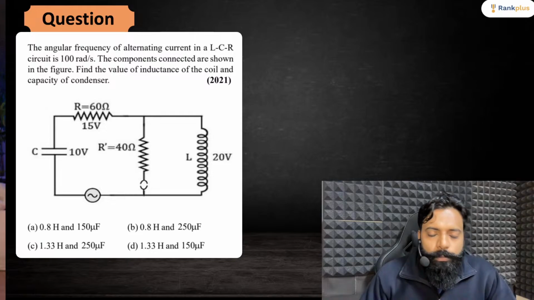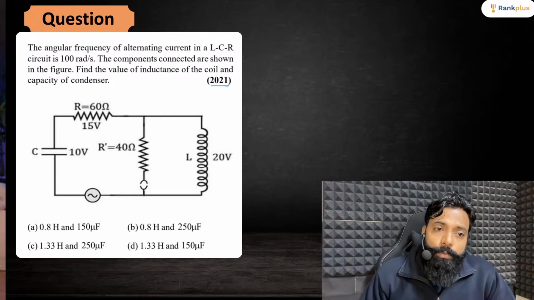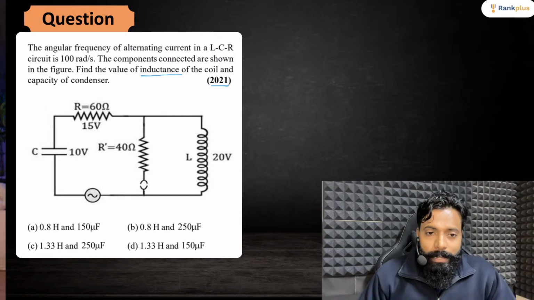Next, now let's move towards the next question. Here we have another question from JEE 2021. The angular frequency of alternating current in an LCR circuit is 100 radian per second. The components connected are shown in the figure. Find the value of inductance of the coil and the capacity of the condenser. You have to find this L value, and this capacitor you need to find out.